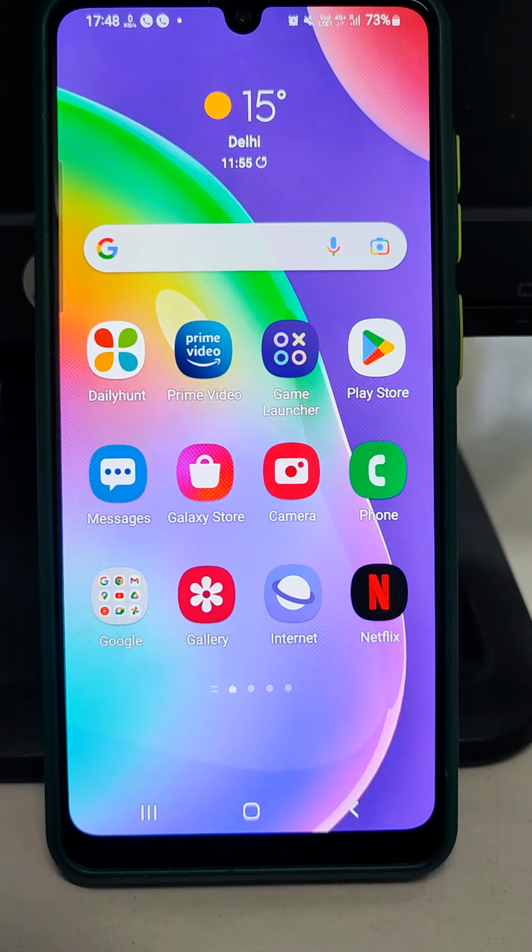Welcome back guys, and in this tutorial I'm going to tell you something about the ringtone of Samsung phone. Means if you want to set the ringtone for any person, and that too different for every person, how can it be done? Is it possible? Yes, it is very much possible. And how will it be done? I will show you in this video.